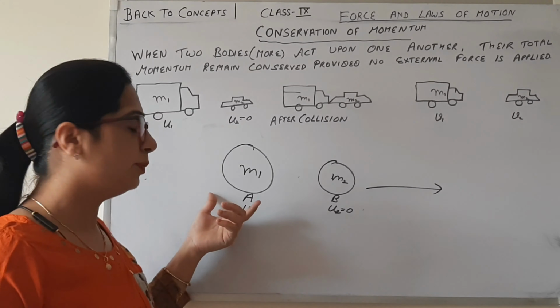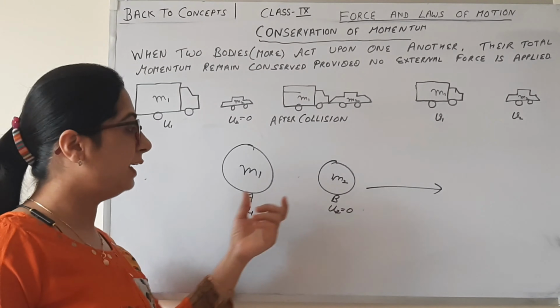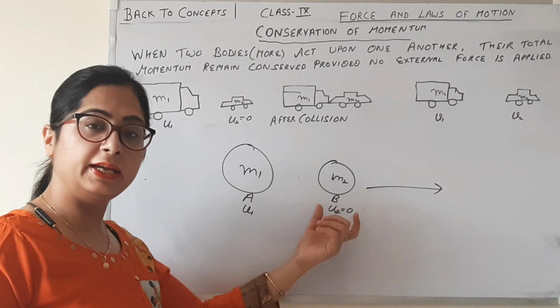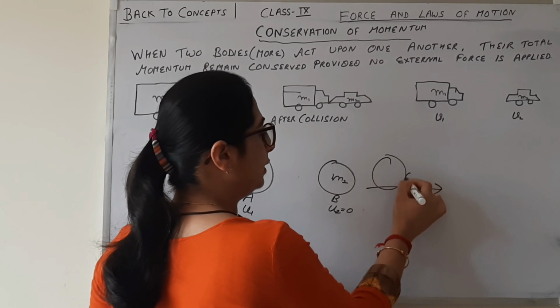So when body A moving with velocity u1 collides with a body B which is at rest, what happened?